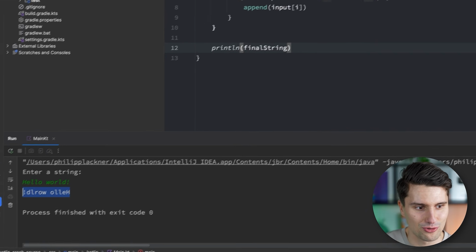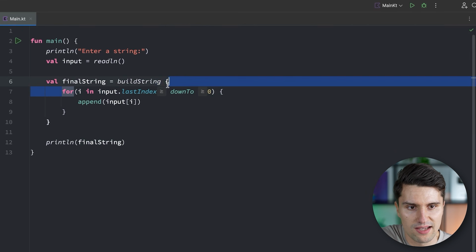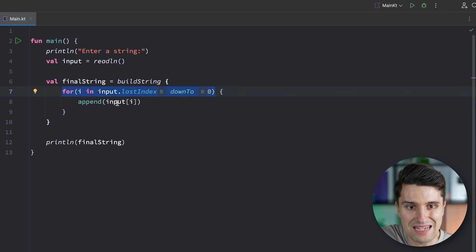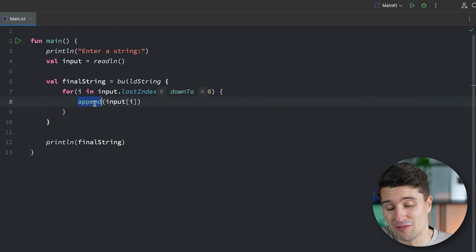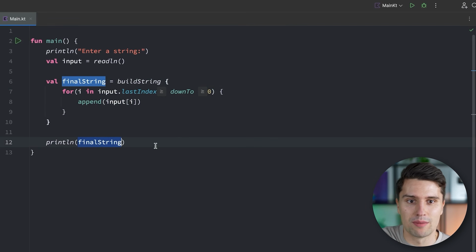That is something we could of course do with a loop. So we really just loop from the last character to the first character, and for each character, which starts here at the last index, we append this to the first index of this new string, which we then print.